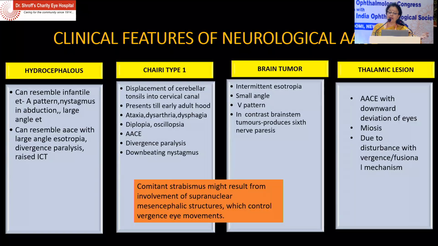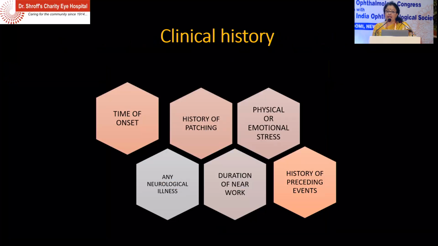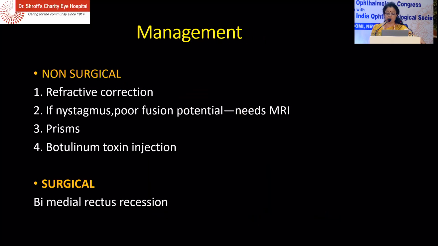Brain tumor you can again have, but in this case there will be a V pattern, and in contrast you may also see it associated with 6th nerve paresis. With a thalamic lesion, you'll have miosis, due to disturbance of the versions and fusional mechanism. So clinical history is very important. Time of onset, any history of physical or emotional stress, patching, any neurological illness, duration of near work, and history of preceding events.